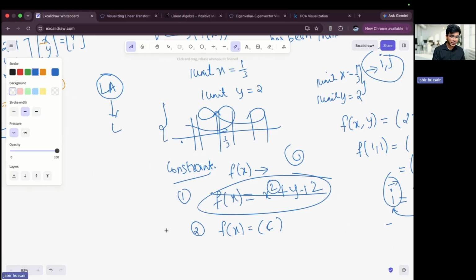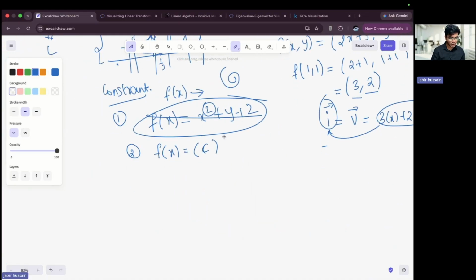If I take f of 1, and let's say c is 5, I'll get 5 as output. If I put 2, I'll again get the same answer. It is not representing a vector, it is just representing some random value on the given dimension. So you cannot have constants.